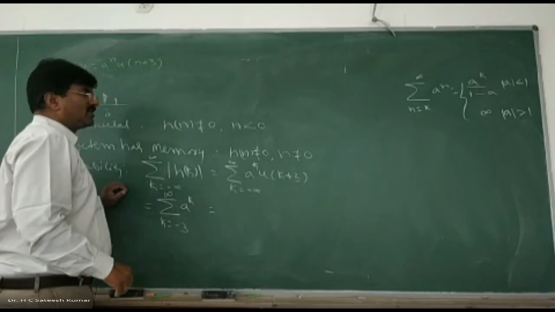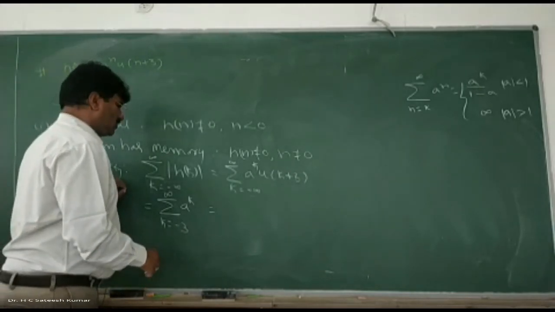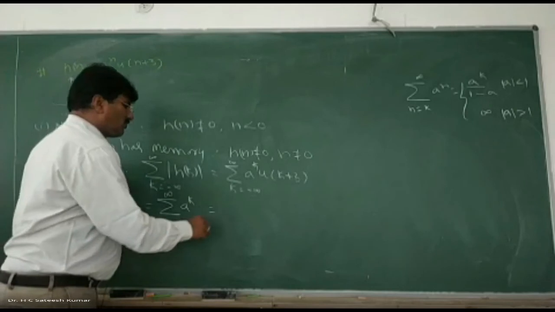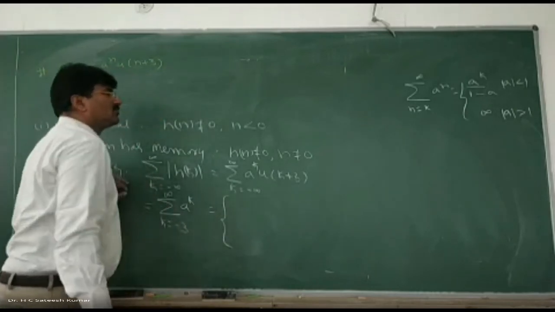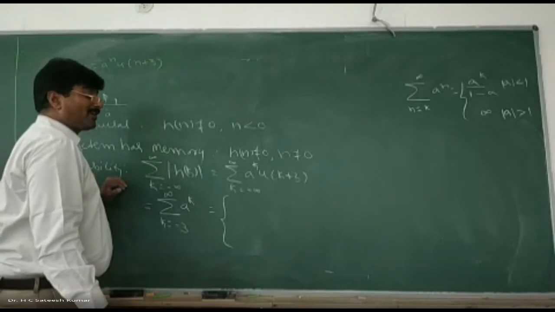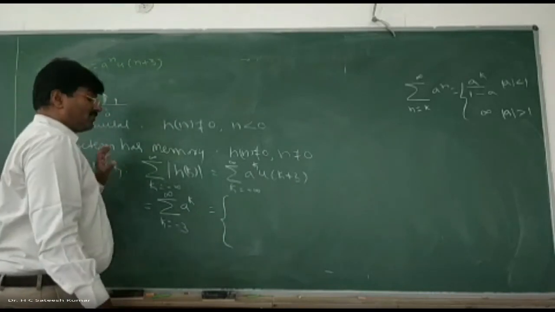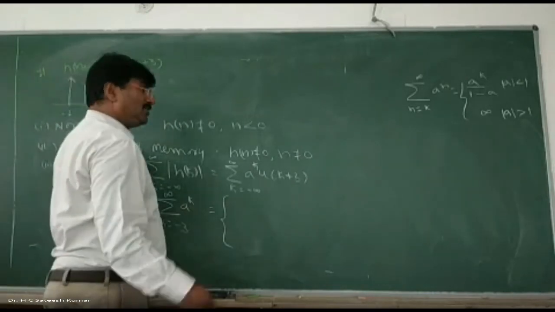So therefore, what can you write? This is nothing but equal to the same condition, because we don't know whether a is less than 1 or greater than 1. Simply I have taken it here, but we don't know. So for stability, keep it as it is.